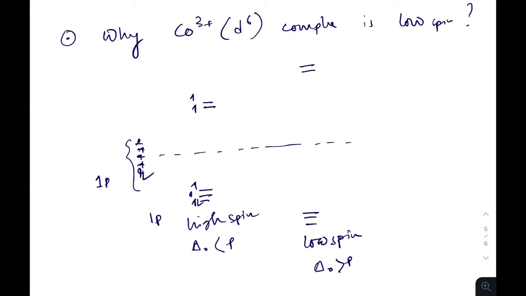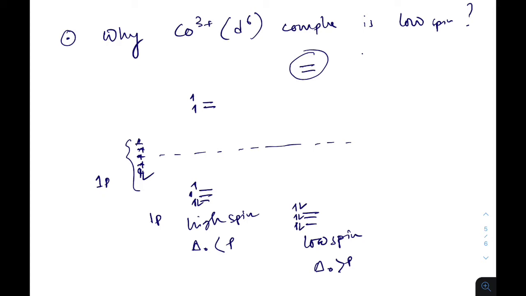But in case of low spin complexes, if we fill up the electrons 1 2 3, because the pairing energy is much lower than del 0, electrons will not go to that state, and the electrons will fill up in this way, 4 5 6.